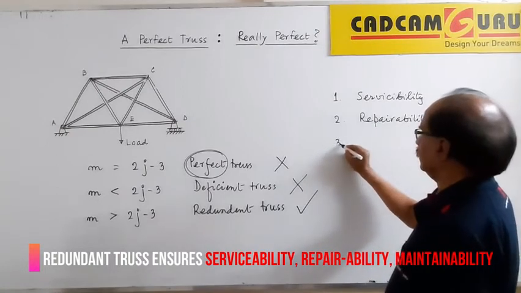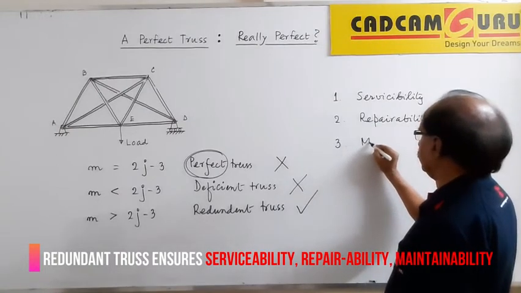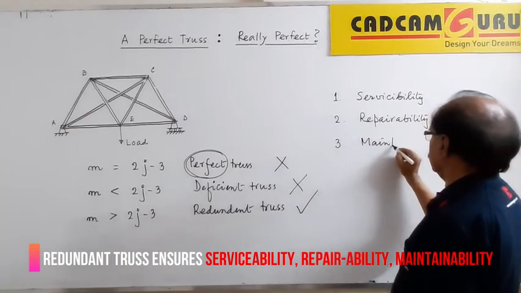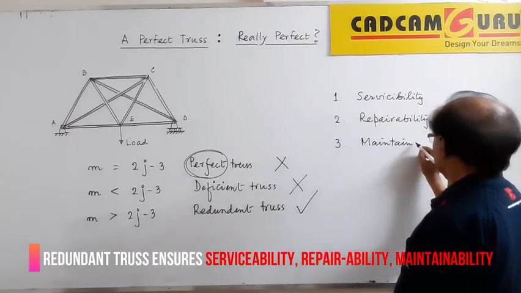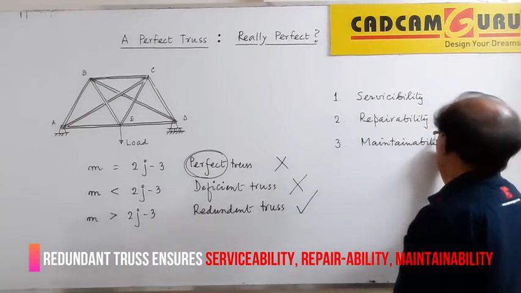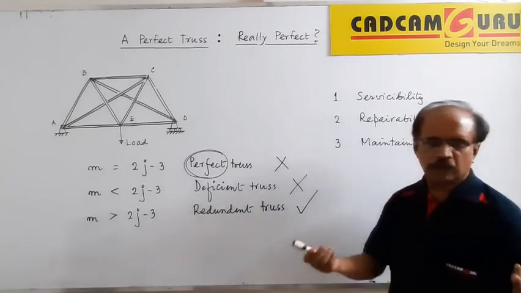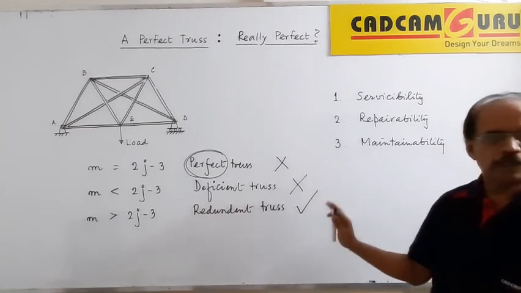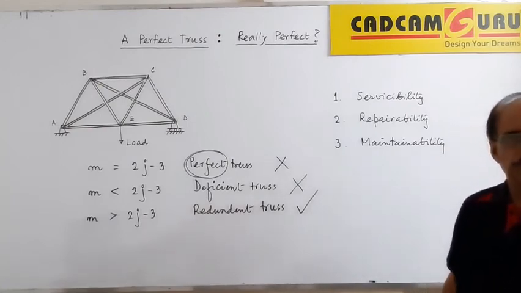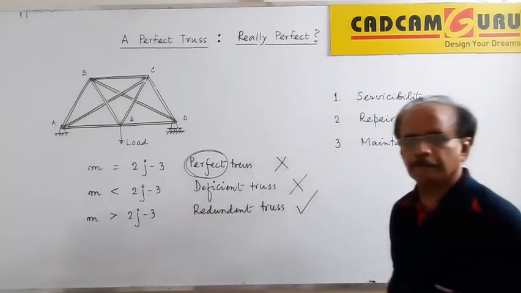And number three, it allows maintainability. And for this, yes, you are prepared to pay the extra cost. No problem, if this is the guarantee.